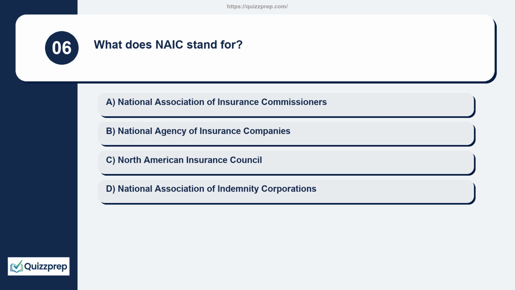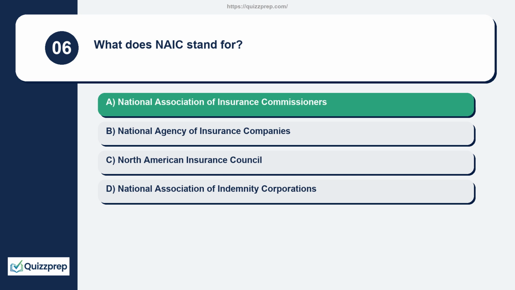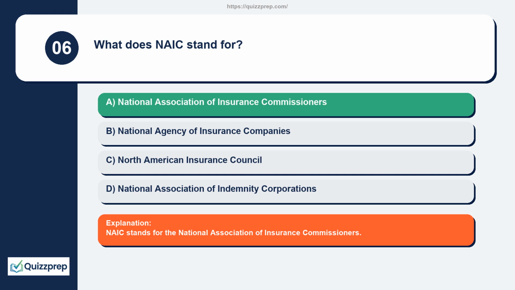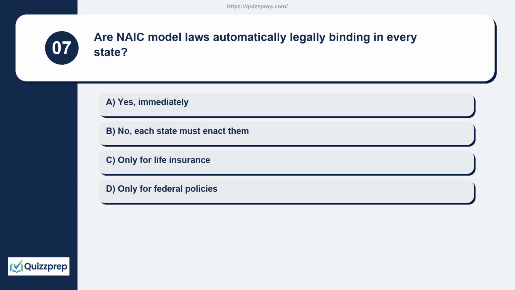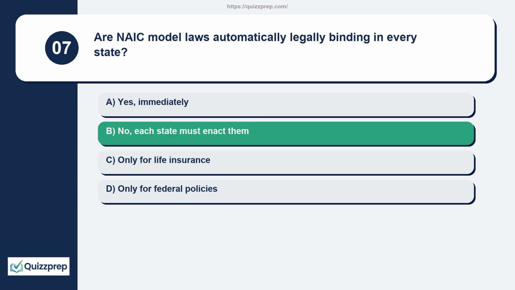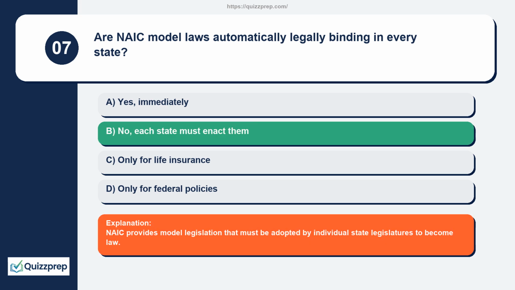Question 6. What does NAIC stand for? National Association of Insurance Commissioners, National Agency of Insurance Companies, North American Insurance Council, National Association of Indemnity Corporations. NAIC stands for the National Association of Insurance Commissioners. Question 7. Are NAIC model laws automatically legally binding in every state? Yes, immediately. No, each state must enact them. Only for life insurance. Only for federal policies. NAIC provides model legislation that must be adopted by individual state legislatures to become law.